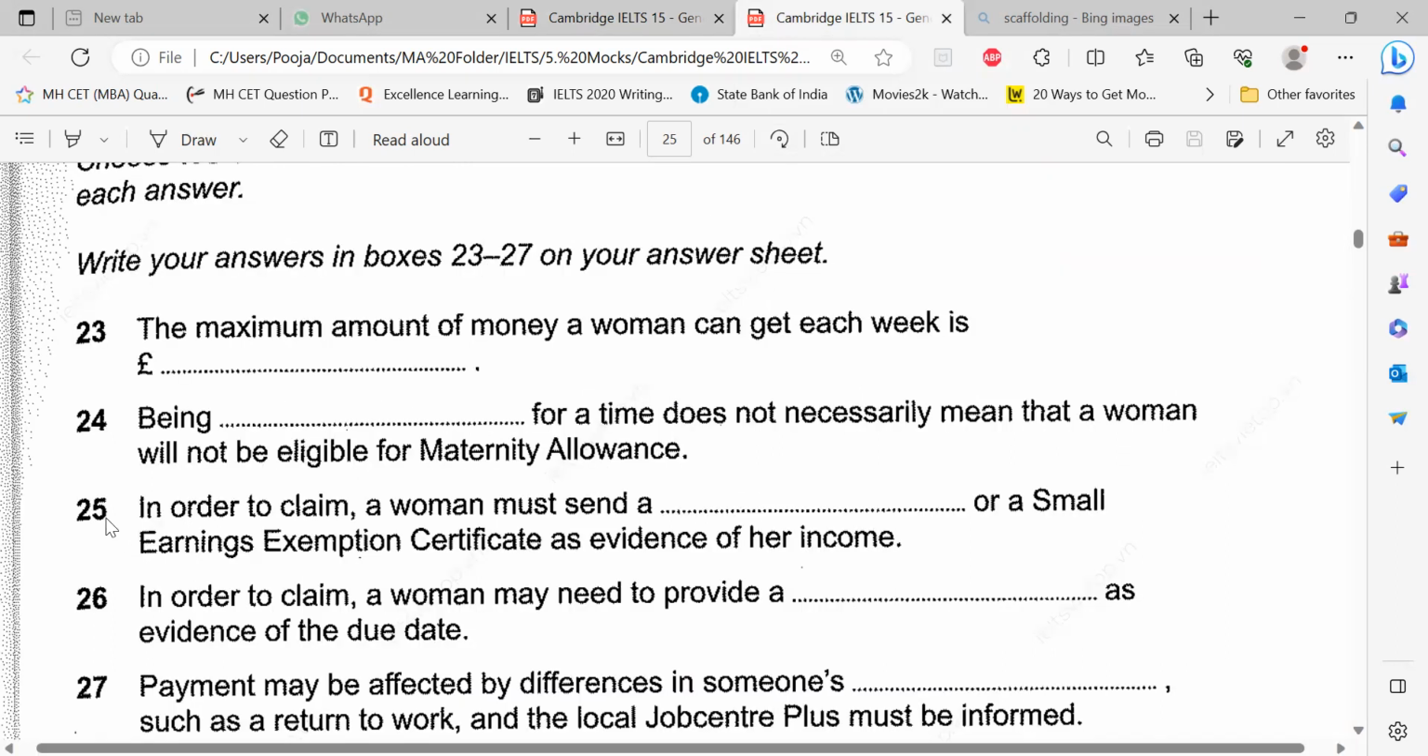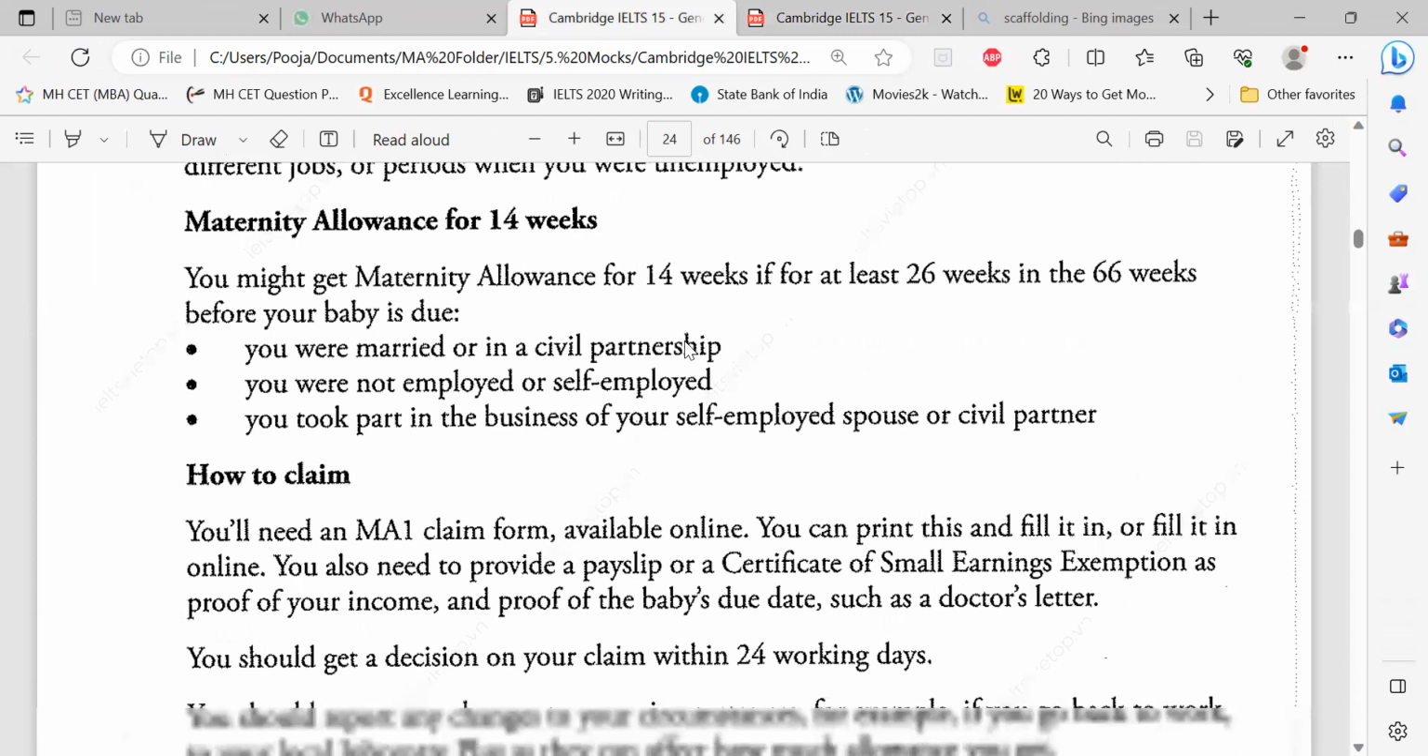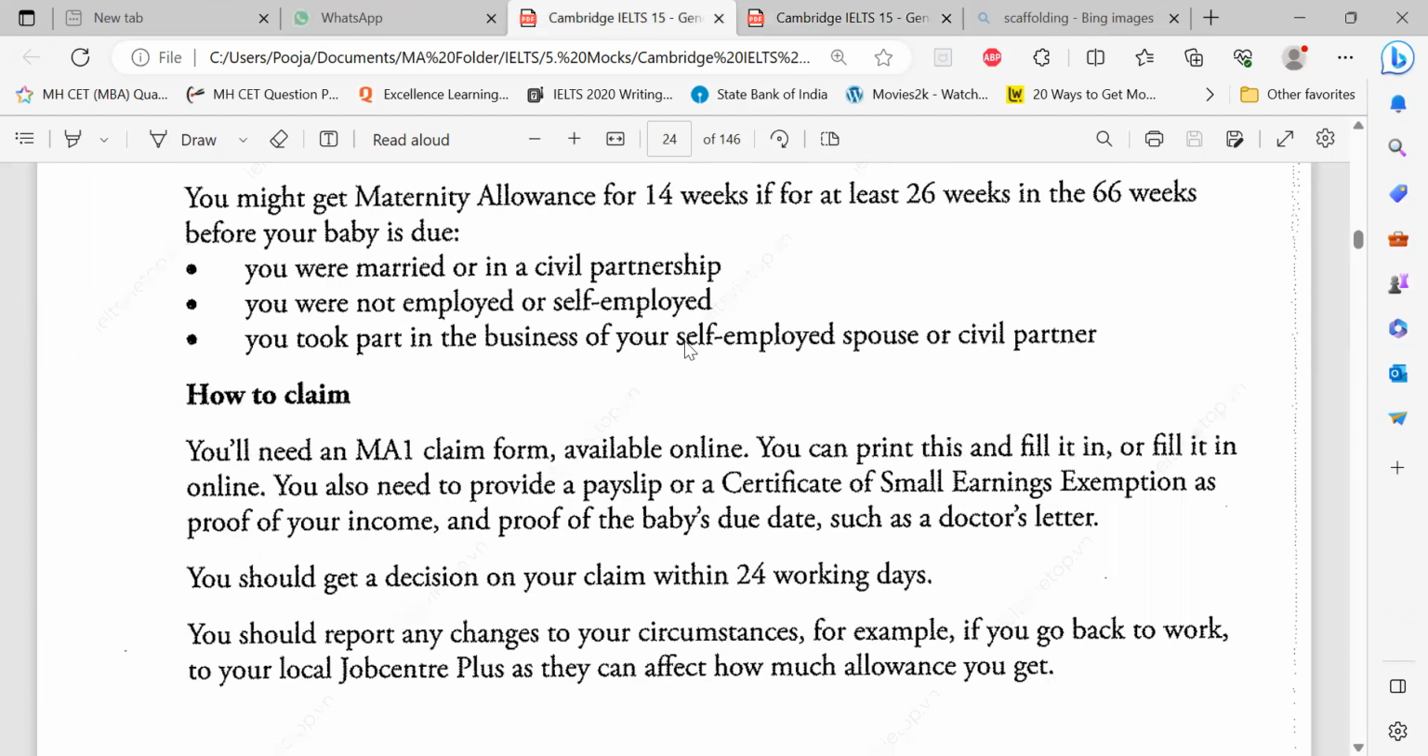Okay, right. 25th. In order to claim, a woman must send, it's a compulsion, must send in singular. It's a noun. Or a small earnings exemption certificate. So anything which is just before small earnings exemption certificate as evidence of income. Where is that income certificate? Find out. Did you find the income certificate just before that? Either that or any certificate exemption.